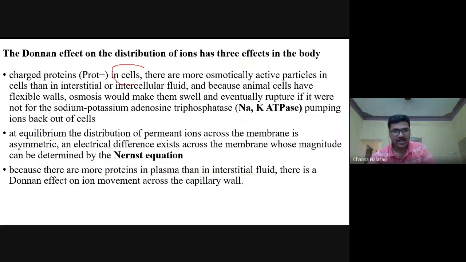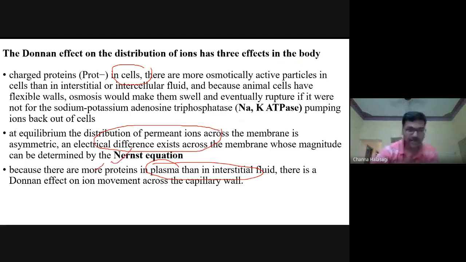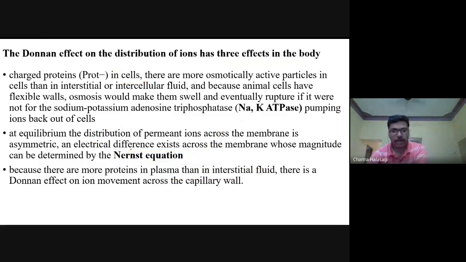This is inside the cell, this is the plasma and interstitial fluid, and this is occurring across all the cell membranes. Okay, there is an electrical gradient. Now we will come to it one by one.